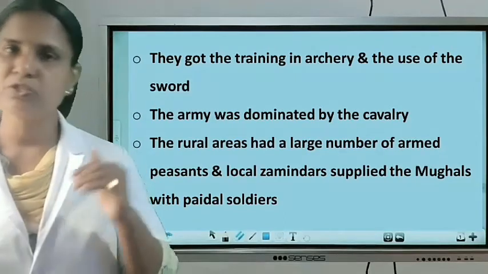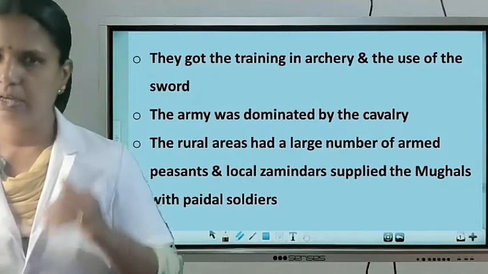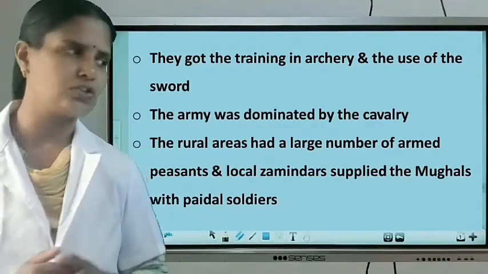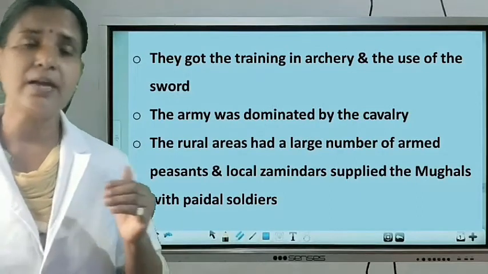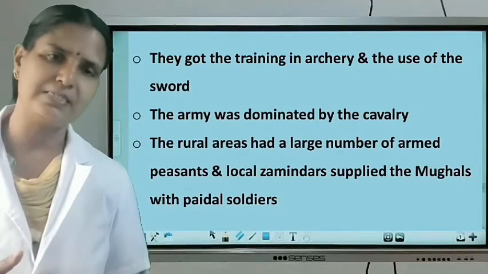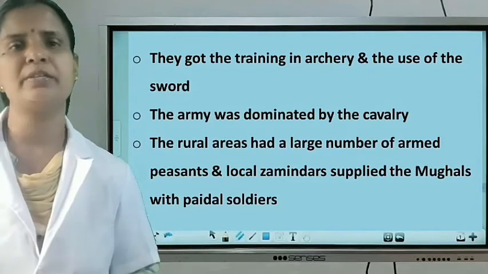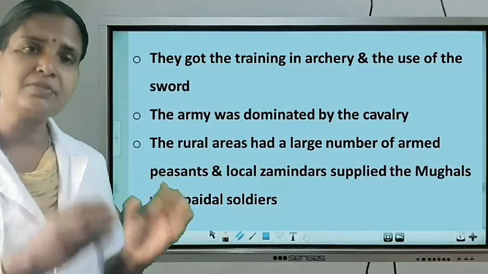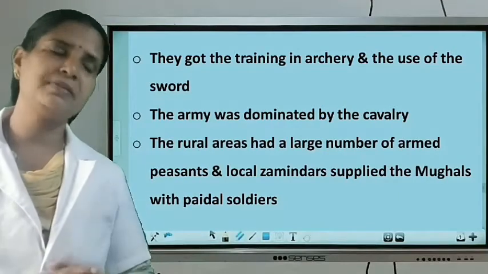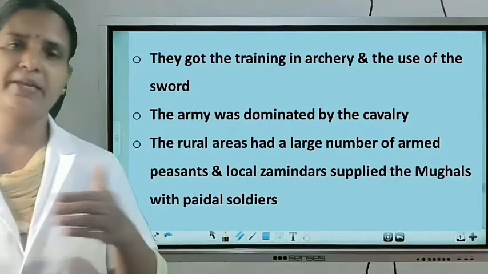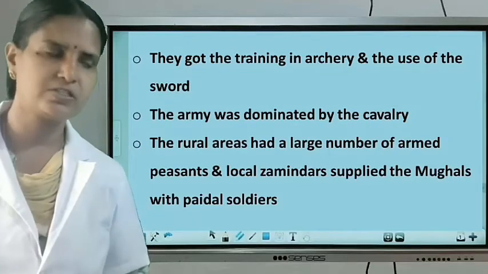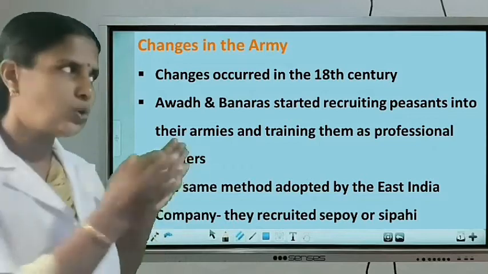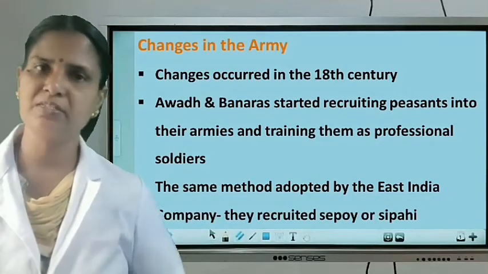This army was dominated by the cavalry, and they got the training of how to use archery and swords. In rural areas, there was a large number of peasants as well as zamindars, and they supplied the soldiers, or they themselves became the soldiers, to the army. Understood? But changes occurred from the 18th century onwards. The changes occurred in the army formation from the 18th century onwards.